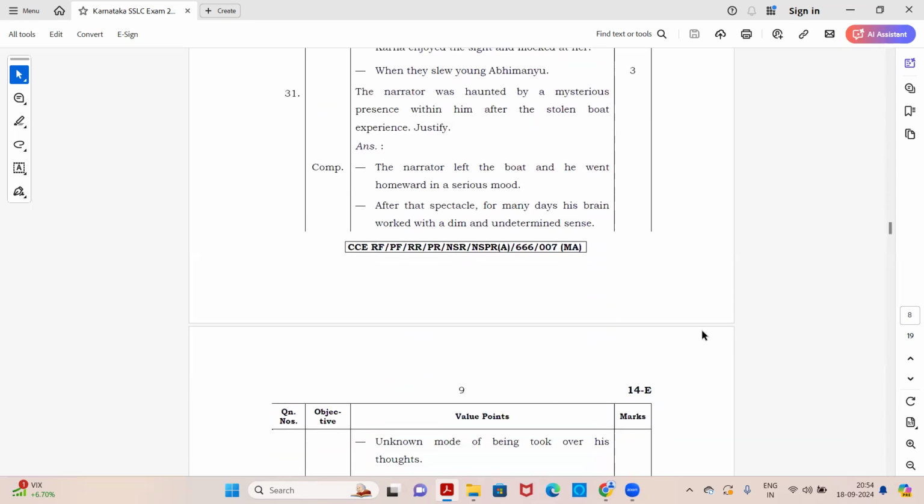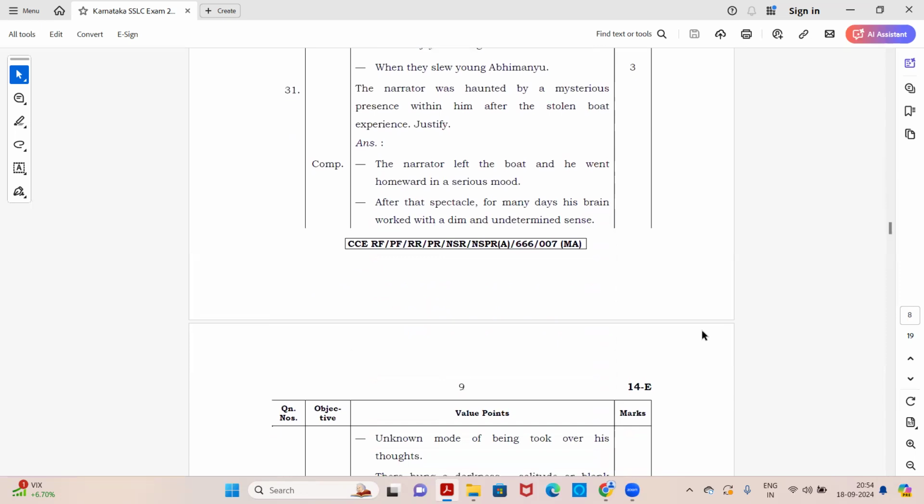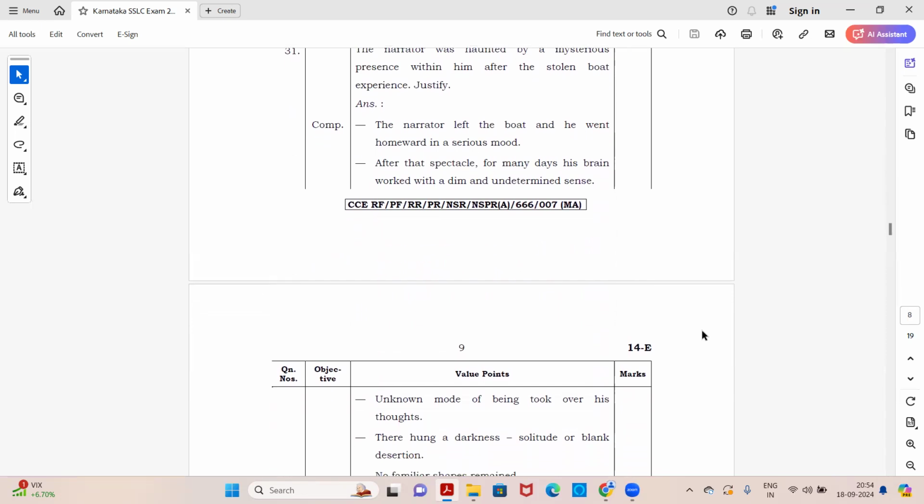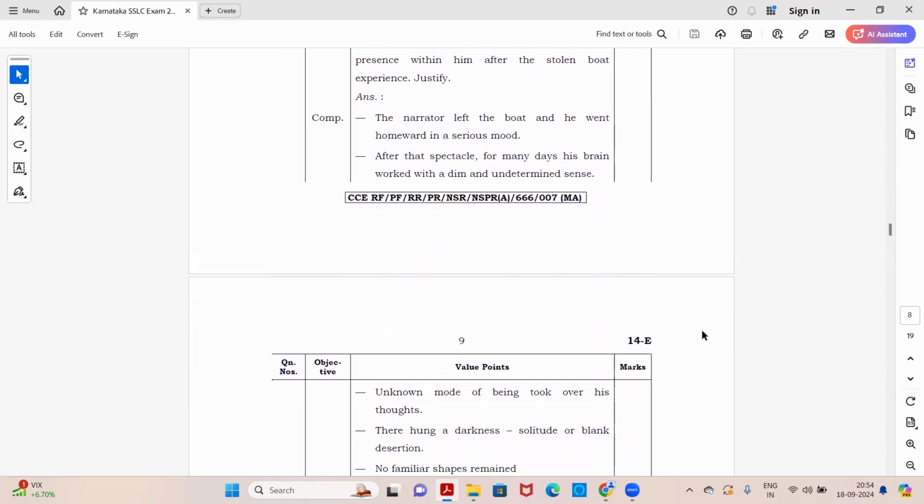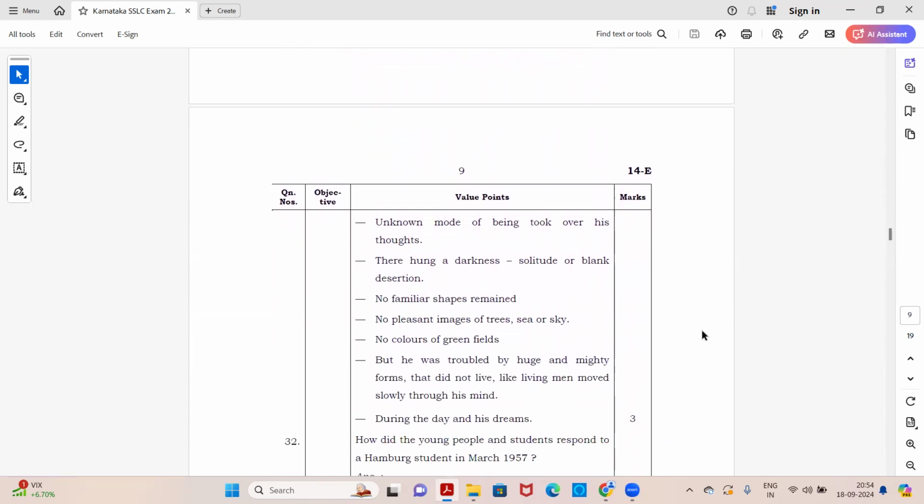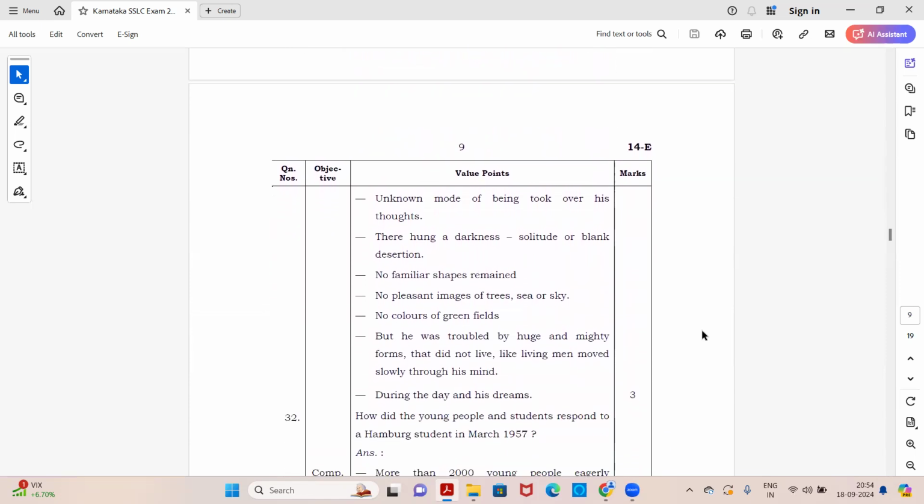Next, moving to next question. The narrator was haunted by a mysterious presence within him after the stolen boat experience. Justify. Okay, again, the points are given here. You can write any 3 to 4 points. That will be sufficient for this answer.